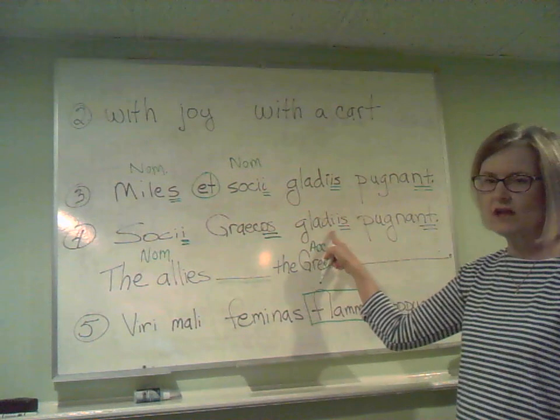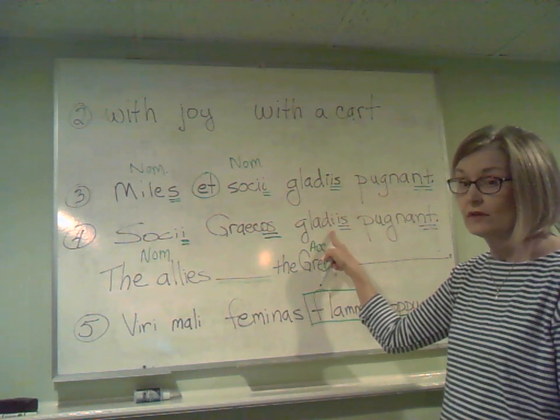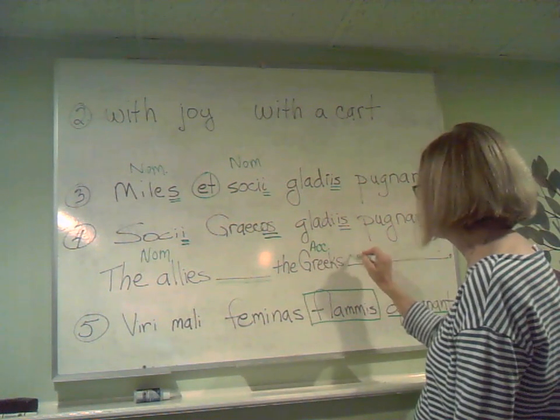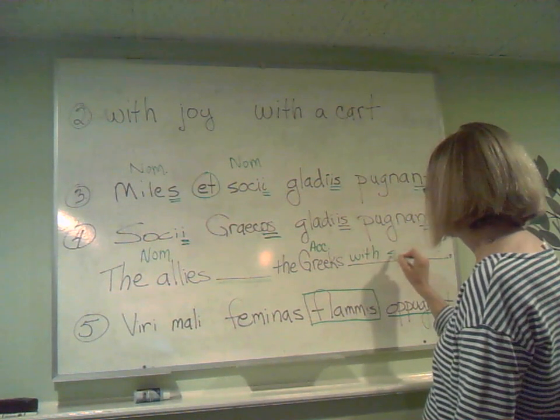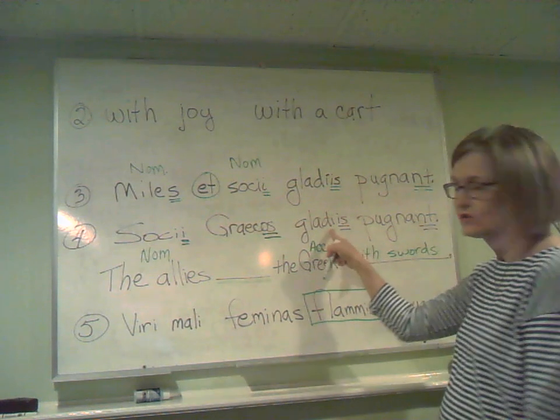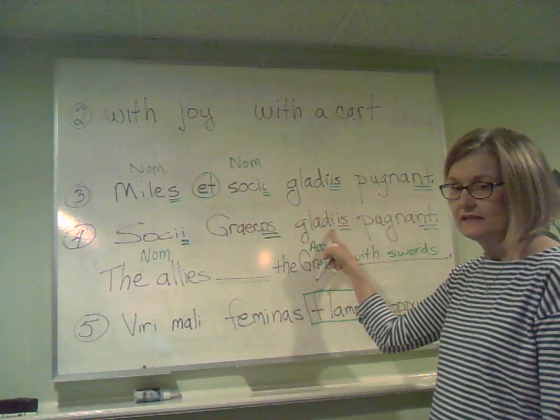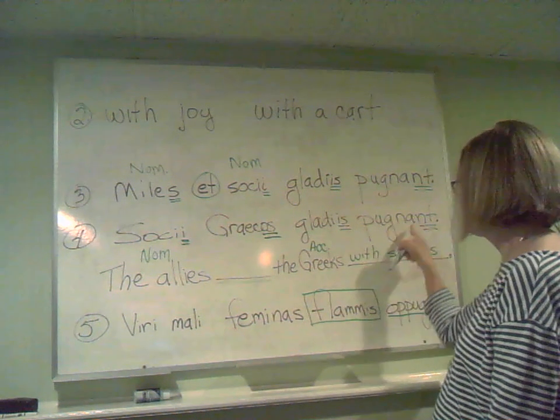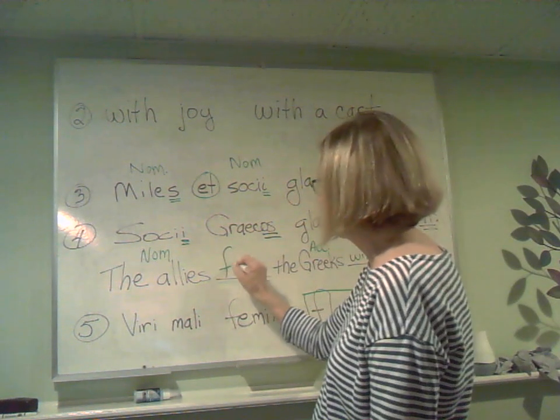Gladiis, here's our ablative. How are we going to translate gladiis? This is in your book. Look at your book to understand how to translate gladiis. We're going to translate it with swords. Gladius is the nominative singular. Gladiis is the ablative plural. That's how we're going to translate it. And then the last thing is our verb, pugnant. So we'll go back and fill that in.